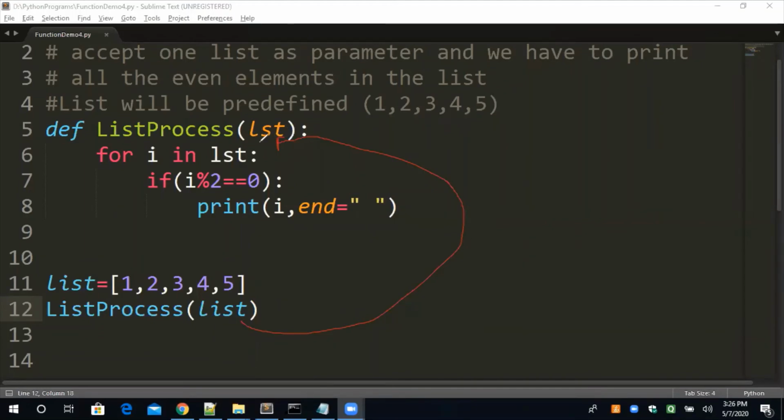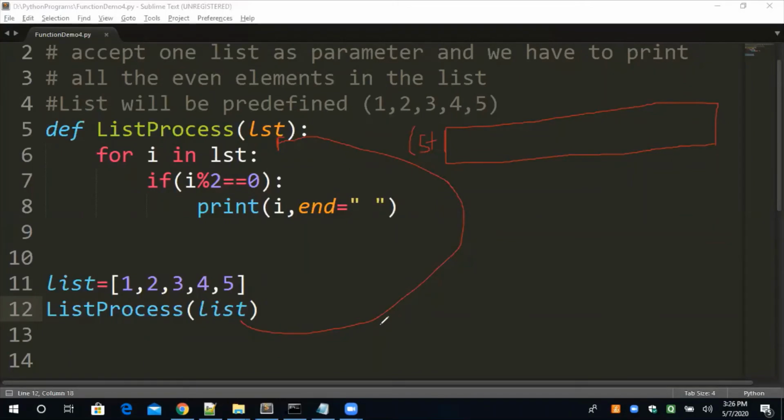this lst will be converted into a list. If it is a list, all the elements which we are passing will be stored in lst. What numbers are we passing? 1, 2, 3, 4, 5, because we are passing the list, and inside the list these numbers are stored.